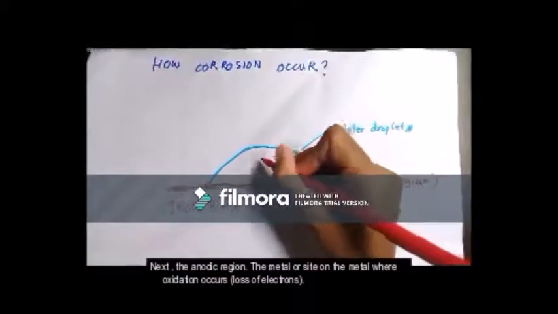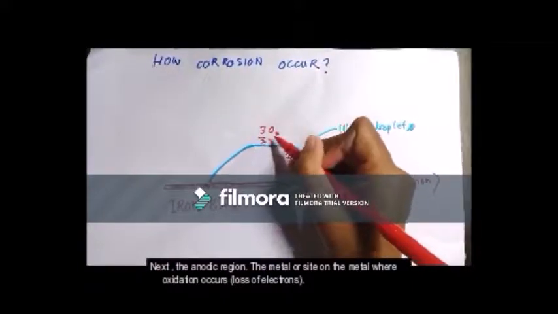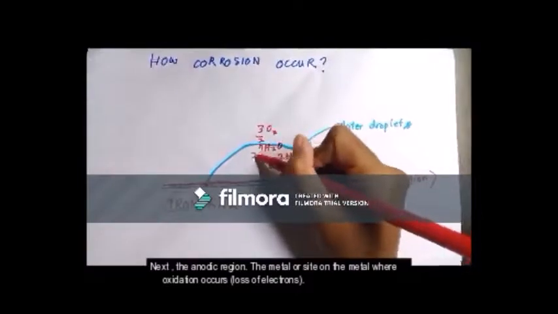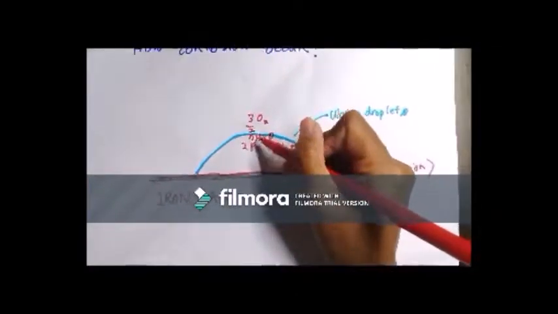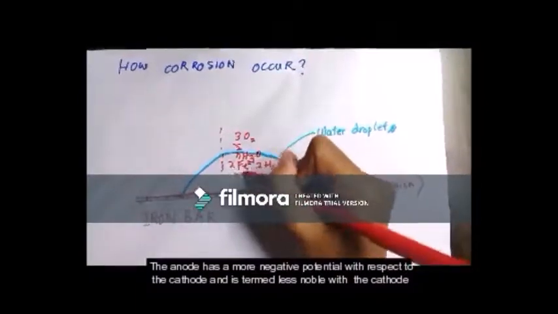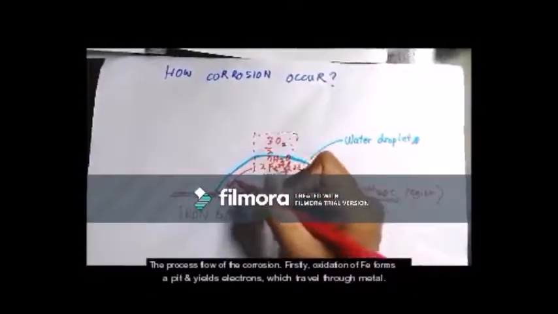Next is the anodic region. For the anodic region, this is the region on the metal where oxidation occurs, which is the loss of electrons. The anode has a more negative potential with respect to the cathode and is termed less noble than the cathode.